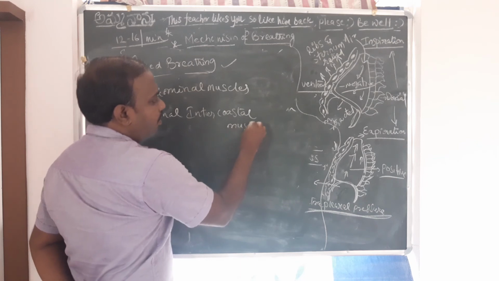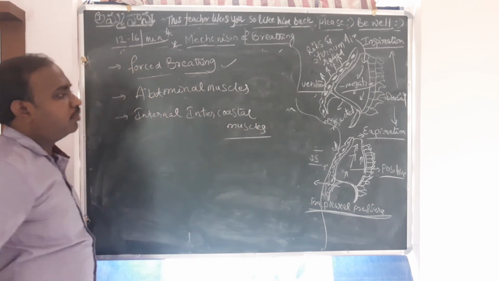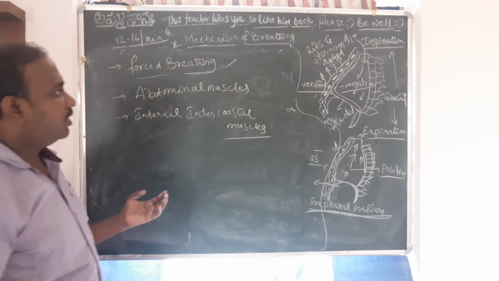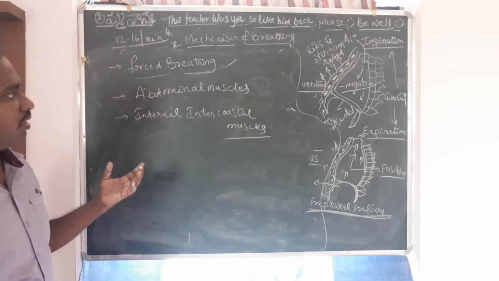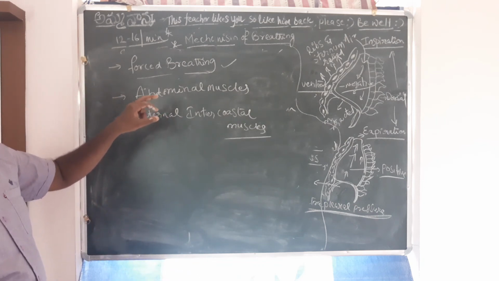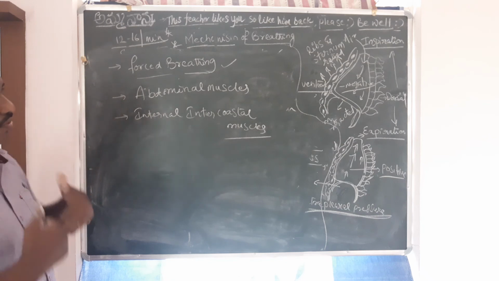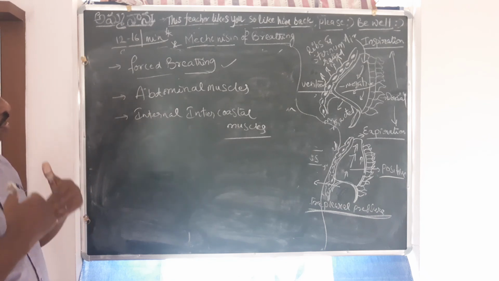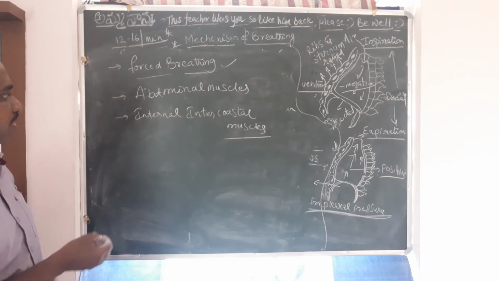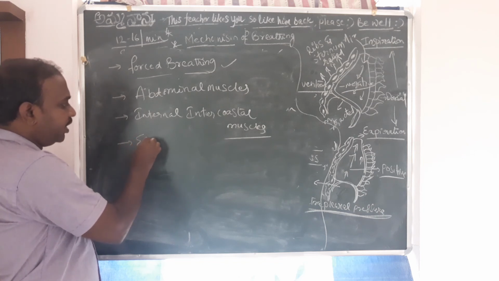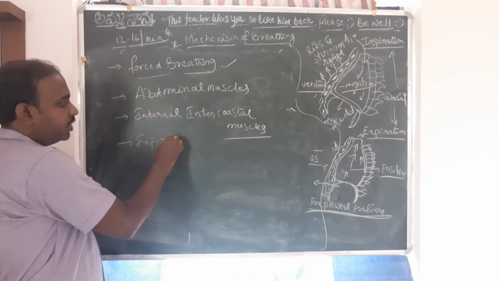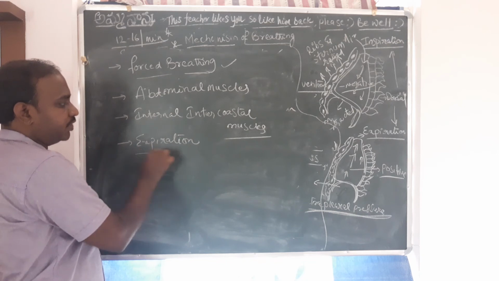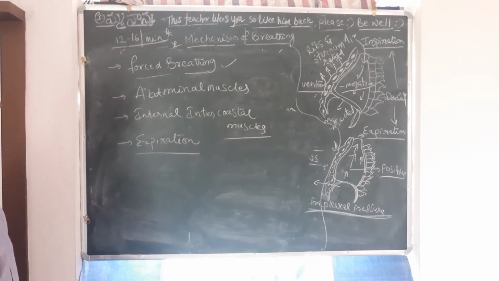So here in the forced breathing, what happens is, with these 2 muscles, the air as well comes in for inspiration, but mostly what happens is expiration. We can say forced expiration will happen.